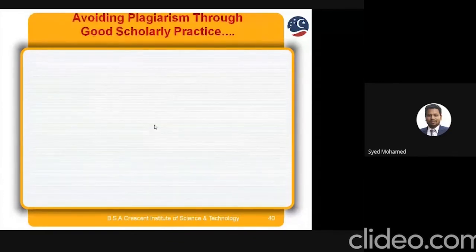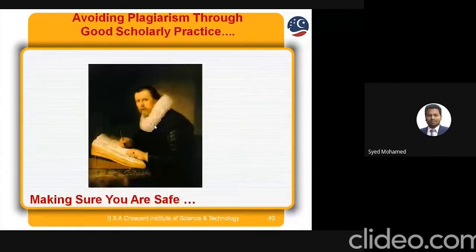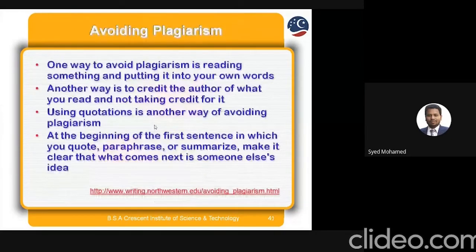So avoid plagiarism through good scholarly practice. You can write your own ideas, you can search more, you can get more ideas. You can start practicing from this stage because you are in the first year. One way to avoid plagiarism is reading something and putting it into your own words. That is an important one. Taking some other idea or article and putting it into your own words. Another way is to credit the author of what you read and not take the credit for it. And using quotation is another way of avoiding plagiarism.